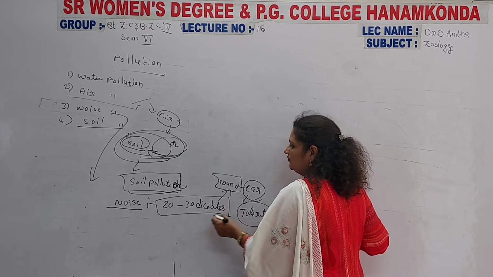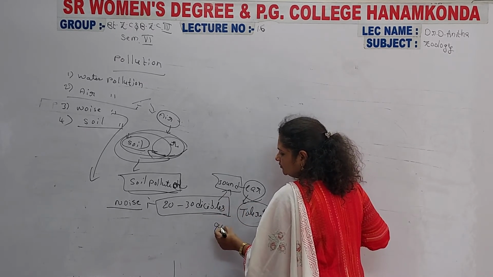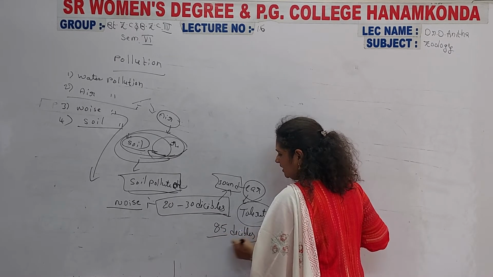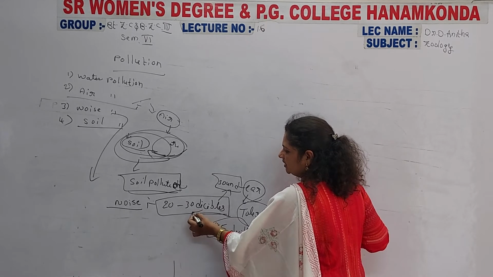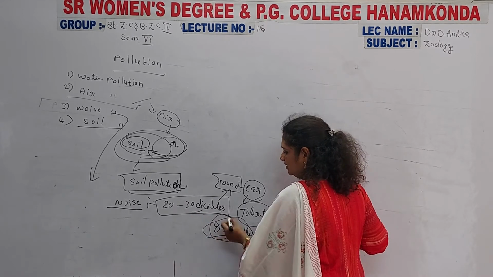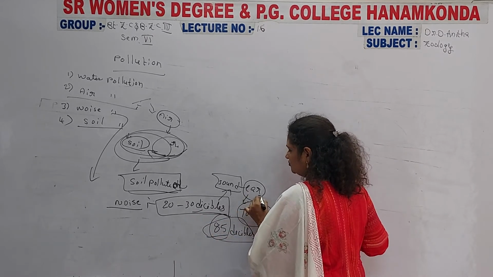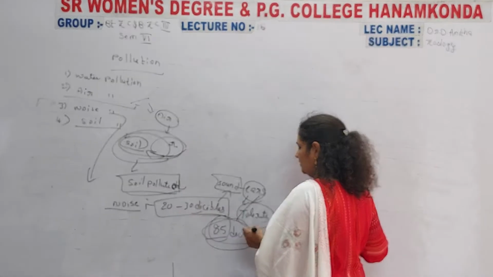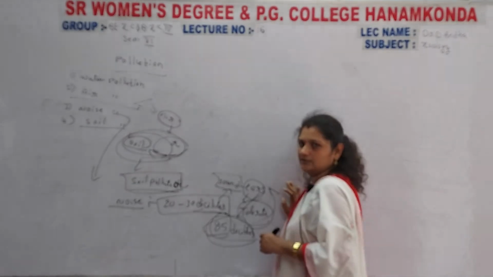The maximum level is 85 decibels. 20 to 30 is common, and 85 is a bearable stage for the ears, but more than 80 decibels may cause injury to the ears.